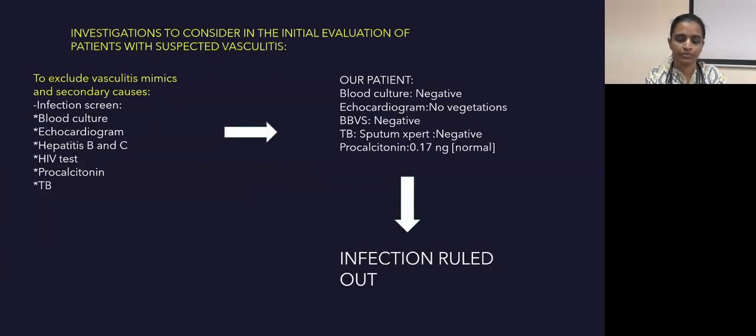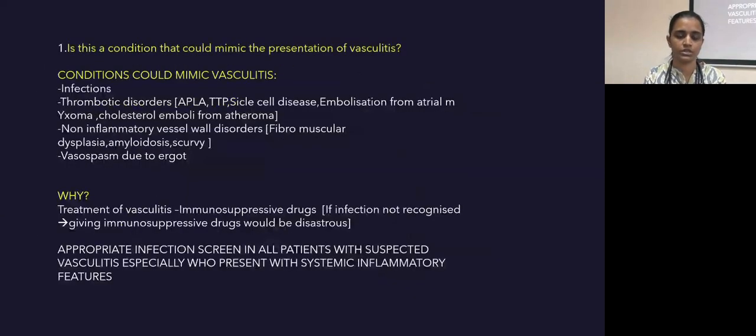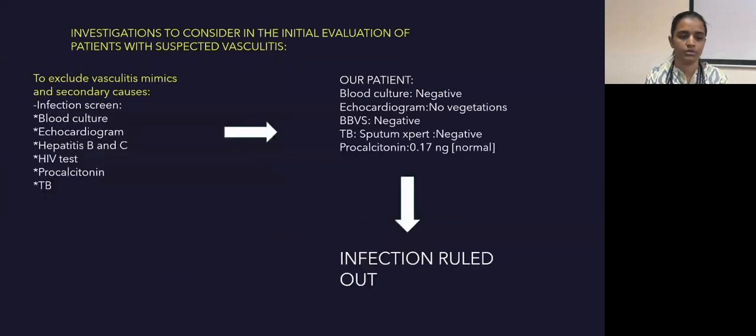Then, investigations to consider in the initial evaluation of patients with suspected vasculitis, to exclude vasculitis mimics and secondary causes. An infection screen is a must. We have to do blood culture, echocardiogram, hepatitis B and C, HIV test, procalcitonin, TB. In our patient, blood culture was negative. Echocardiogram showed no vegetations. Hepatitis B, C and HIV were negative. TB sputum Xpert negative. Procalcitonin was also within normal level.